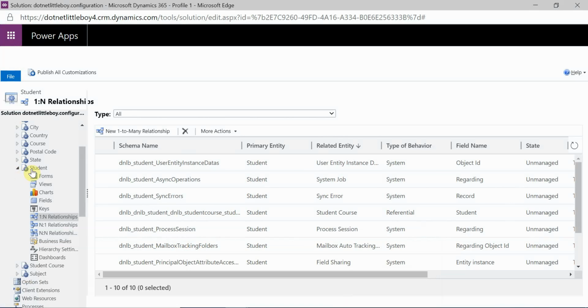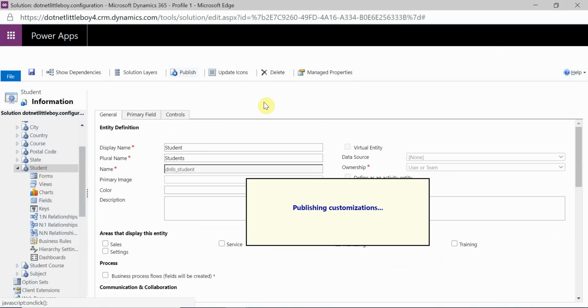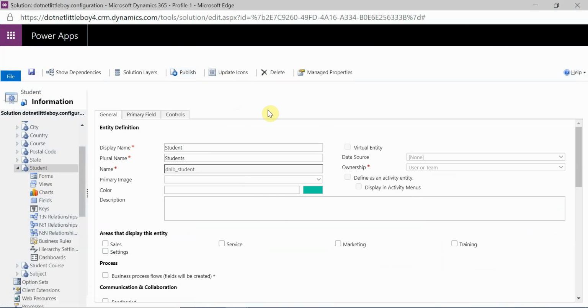Now we'll go to the solution, and we have to publish our student entity. So let me publish this. Now in the referential, what will happen is the parent record is nothing but a link to the child record. So when you delete the parent record, the child record will still exist, but the value from that field will get removed. So let me show you that too.